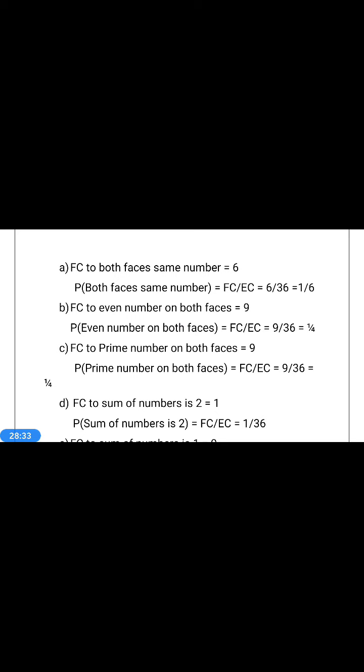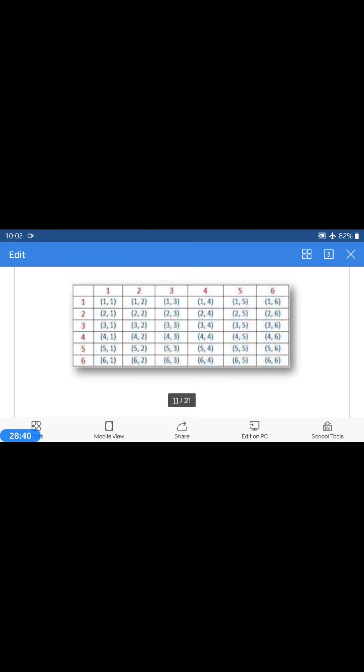Therefore, the favorable cases for a prime number on both faces are 9. Because in the second row: 2,2; 2,3; 2,5. In the third row: 3,2; 3,3; 3,5. In the fourth row no number is obtained.